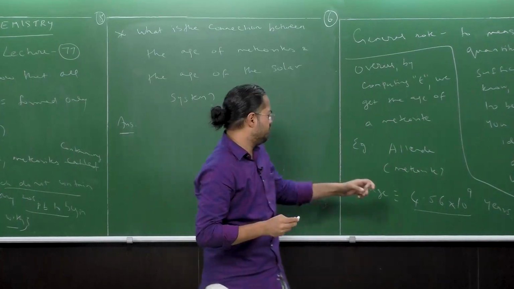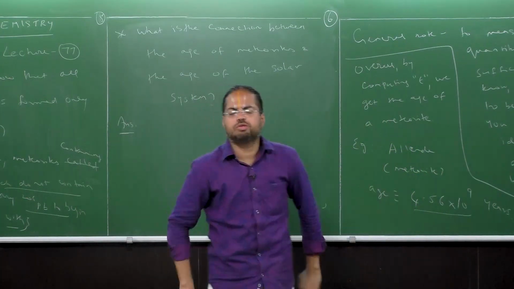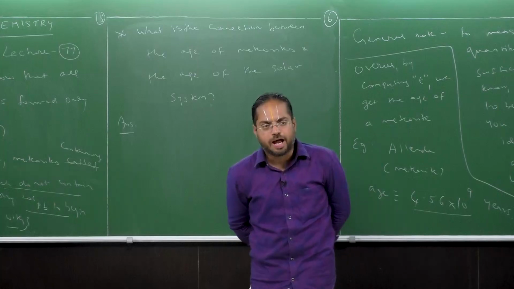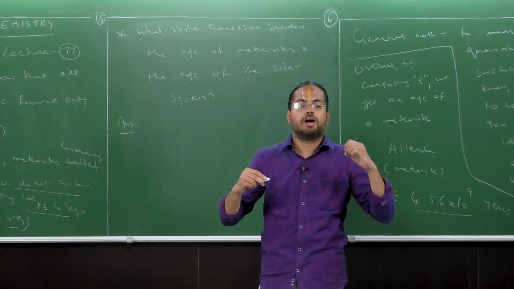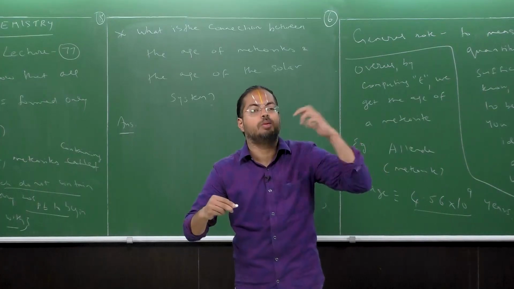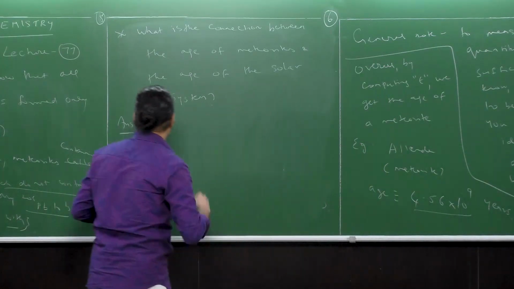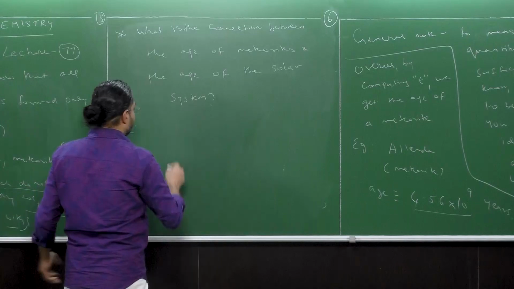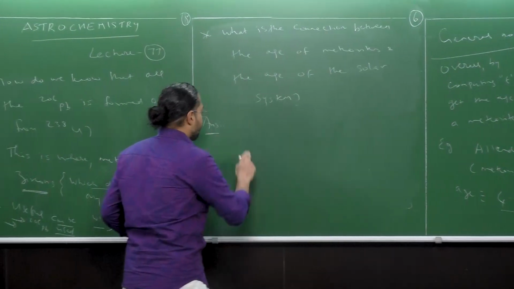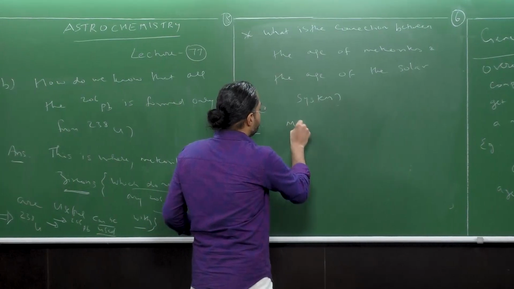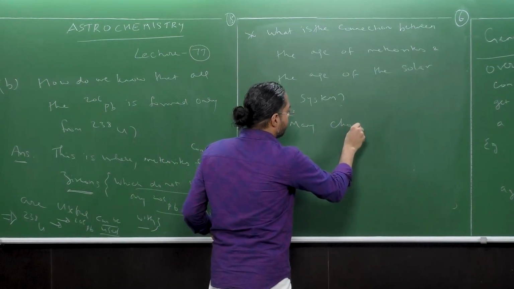Why should the age of any meteorite be connected with the age of the solar system? The answer is that many of these meteorites were formed in the initial stages of the formation of the solar system. Okay, so many meteorites which contain U-238, such as, for example, the zircons, the many chondrite especially.